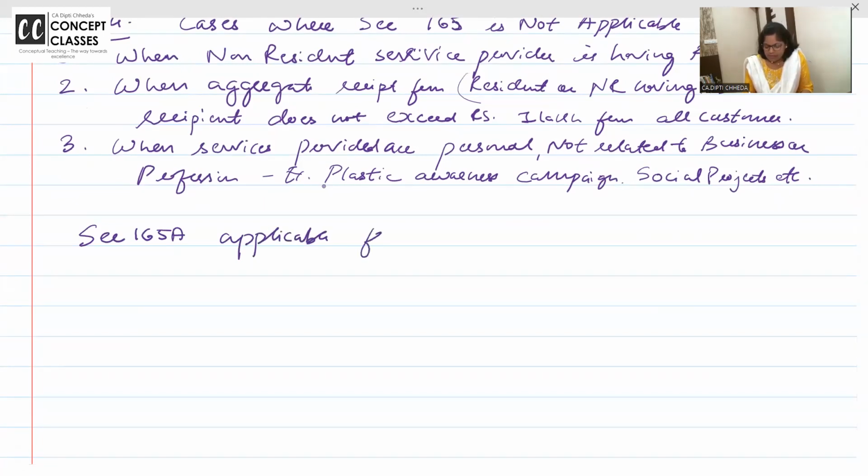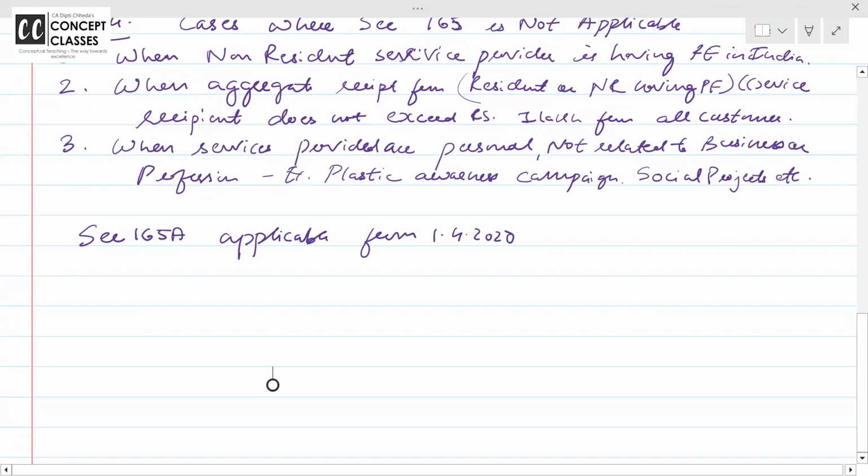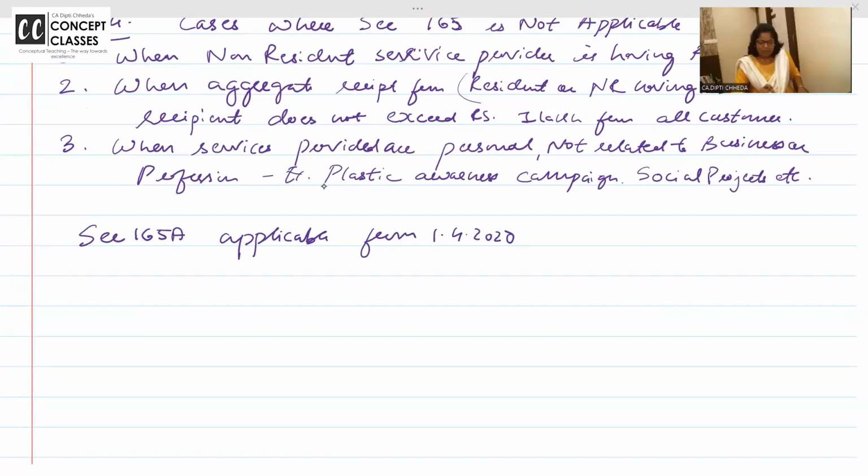Applicable from 1st April 2020. 1st April 2020.